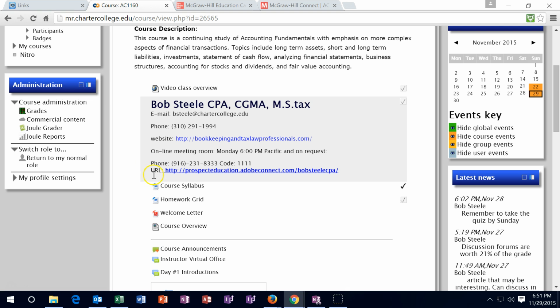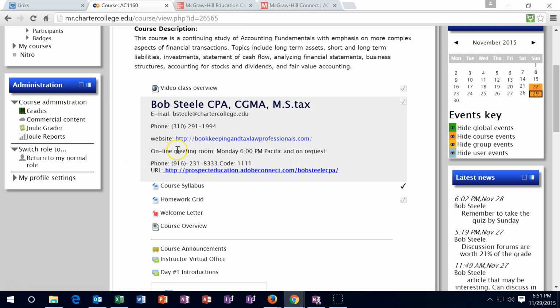We also have a URL that will have a screen share type of software so that we can work through problems visually if you so choose to use that as well. The office hours are not mandatory, but they are a good time to meet. If you cannot meet at that time, it is okay. If you would like to meet at a different time, then you'd have to give me a call or email and see if there's a good time that we can both meet and set up a time in that case.